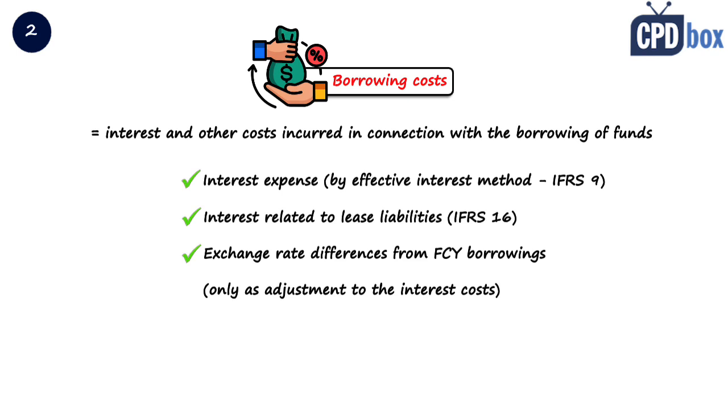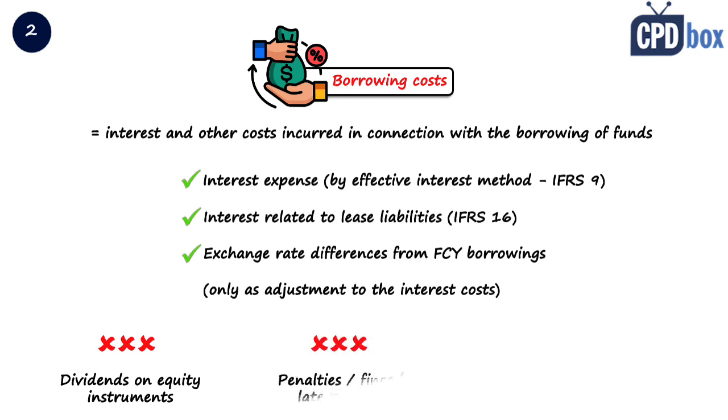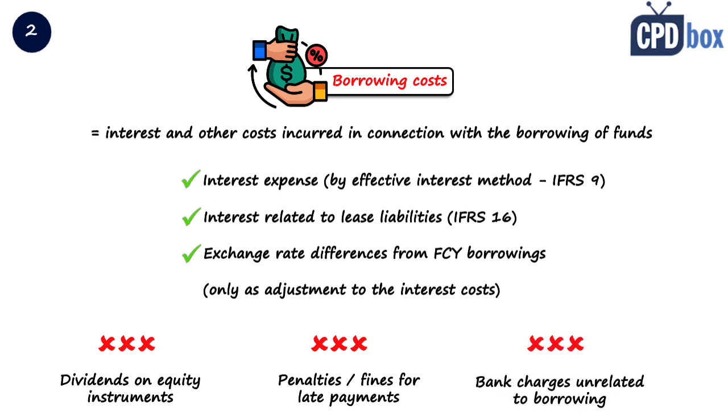And let me give you a few examples of what is not a borrowing cost. Dividends on equity instruments, well, unless those are some types of preference shares. Penalties or fines for late payments of your loan installments and other bank charges unrelated to borrowing. So just be careful when thinking of borrowing costs.